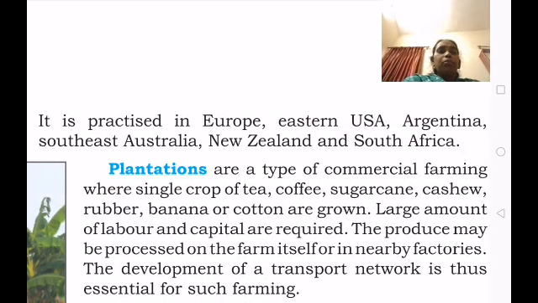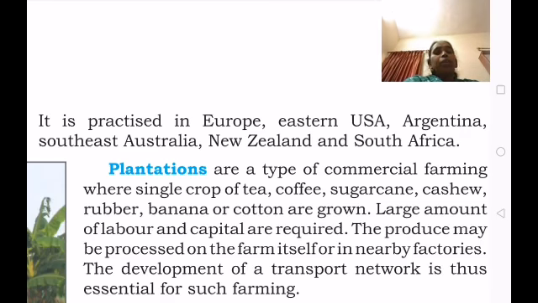They maintain both the growing of crops and the rearing of animals.